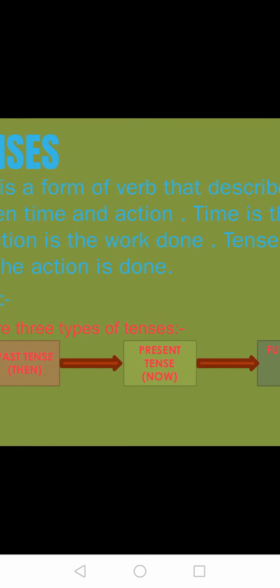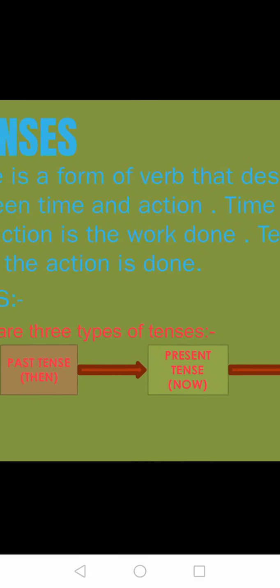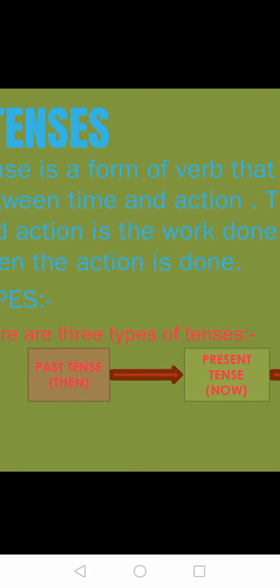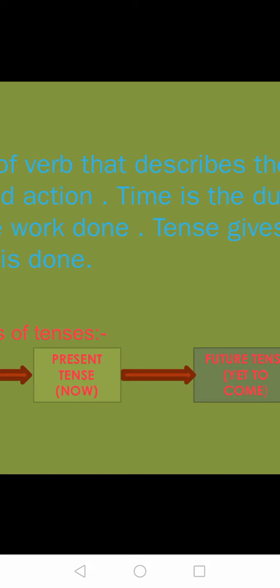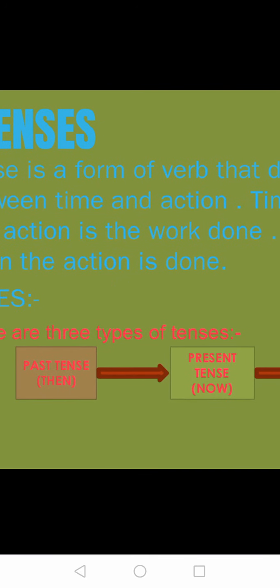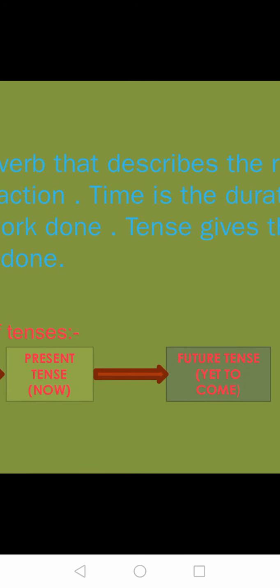Now, types of tense. There are three types of tense, that is past, present and future. Past means then. Whatever thing is over, that is past. Present tense is now. Currently whatever we are doing, that is present. And future is yet to come. In Hindi also we can say past tense is bhutkal, that is over. Present tense is vartaman kal, which is going on now, and future is bhavishya kal, yet to come. So these are three types of tenses.